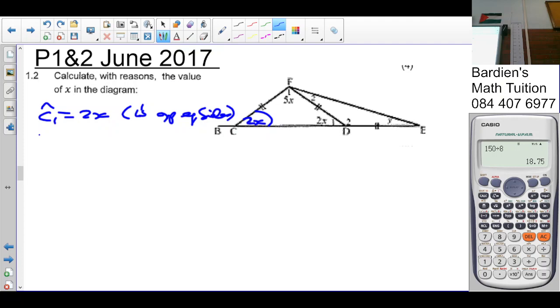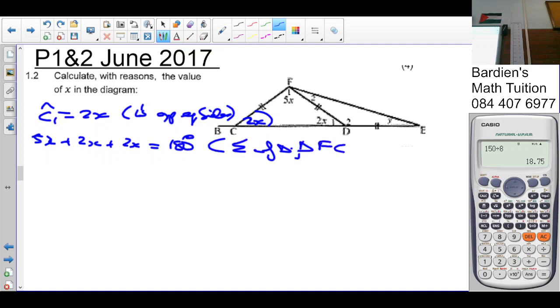Now what? 5x plus 2x plus 2x equals? Why? Sum of angles of a triangle, in this triangle FCD. So that's going to give you 10x, 9x, not so. What's 18 divided by 9? 2. So 180 divided by 9 is 20. So x is 20.